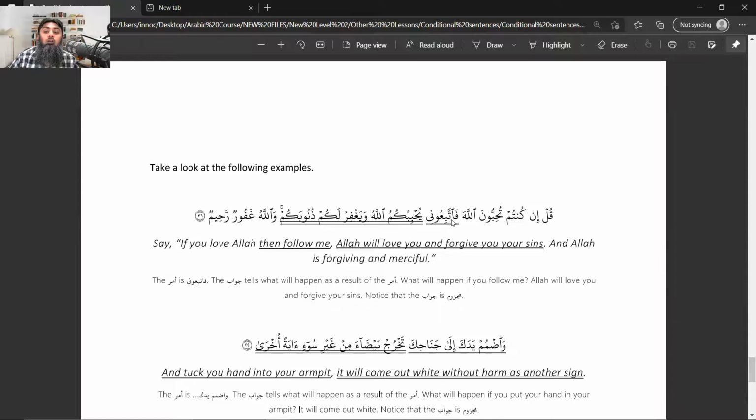Ittabi'uni, follow me. Now, ittabi'u, this ni is a maf'ul. The actual word was tattabi'una. Please pay attention. You remove that ta, as we do in making the command form, you add the alif, and you give that alif a haraka.